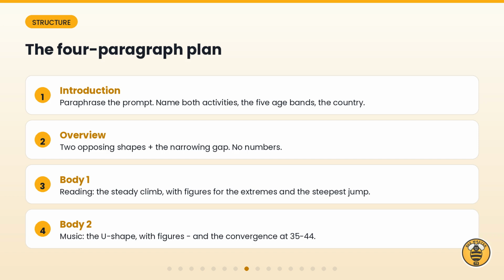Here is the 4-paragraph plan. Introduction, overview, 1 body paragraph for each activity. Notice that the comparison lives in the overview and at the end of body 2, so the 2 body paragraphs stay clean and focused.